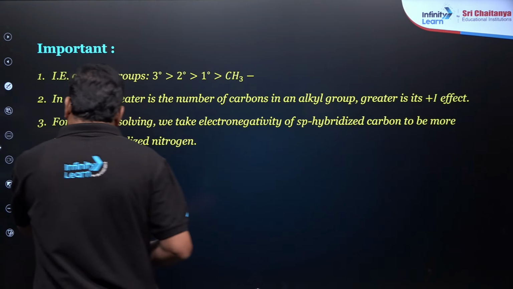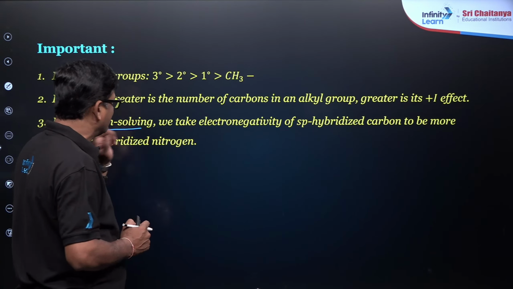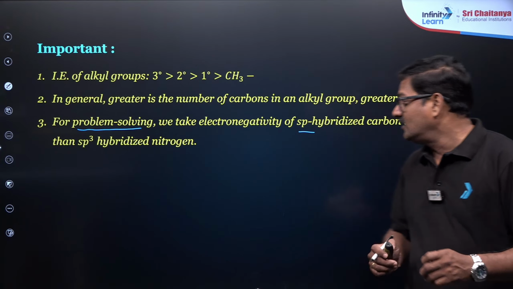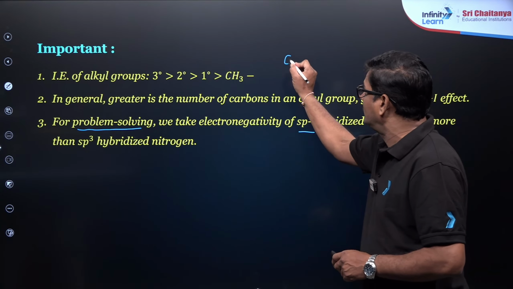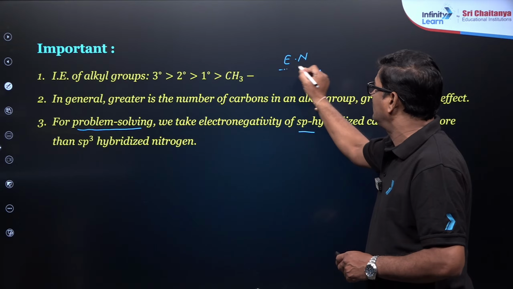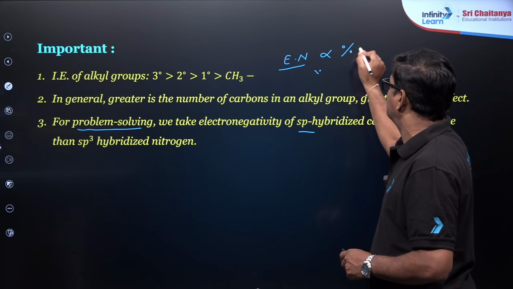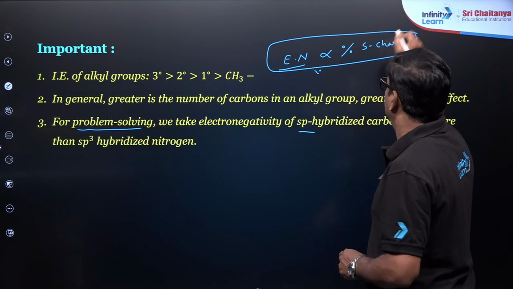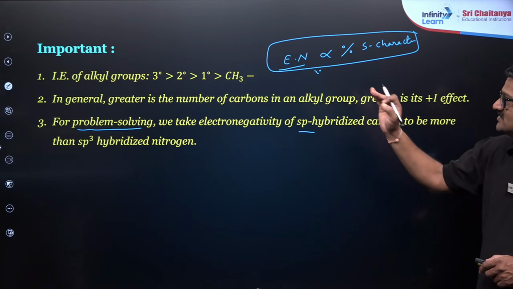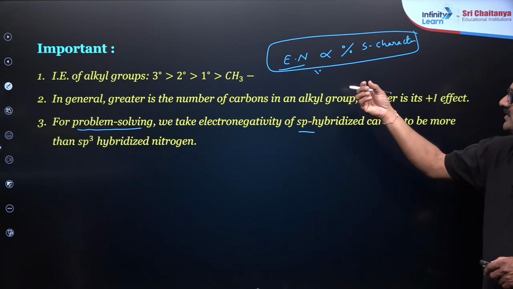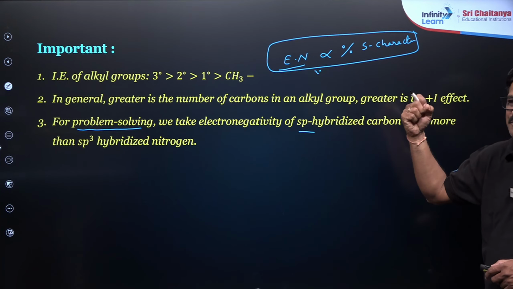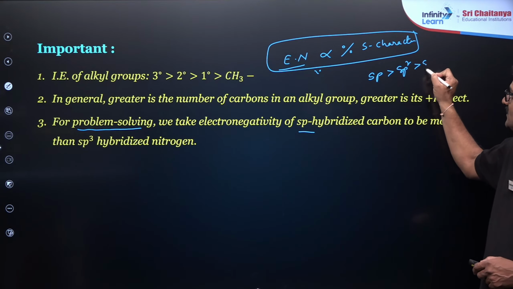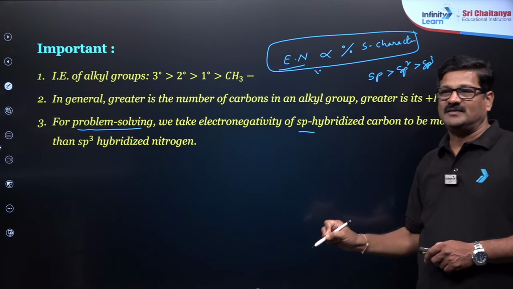Also for problem solving, the electronegativity of sp hybridized carbon is more than sp3, because electronegativity is directly proportional to the percentage of s character. Electronegativity plays a crucial role in deciding the reactivity of organic species. So sp is greater than sp2 is greater than sp3. That is the meaning of point 3 here.